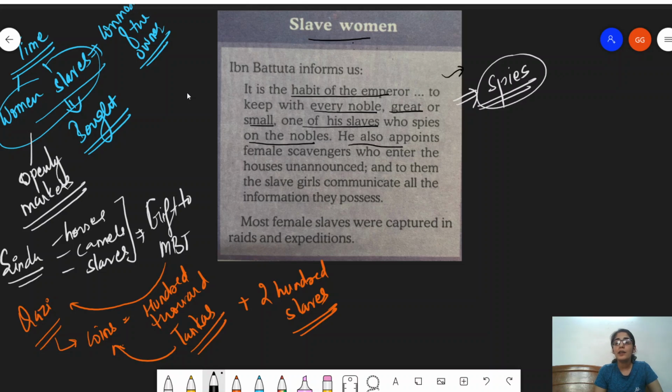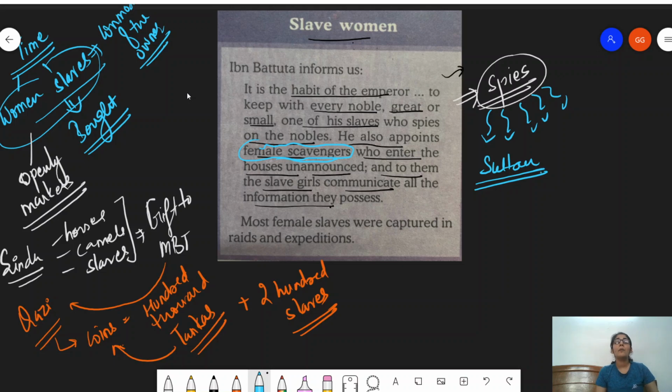He also appointed female scavengers who enter the houses unannounced, and then the girls would communicate all the information they possess. So these spies would communicate all the information that they have gathered about the concerned nobles to who? To the female scavengers. So you see, these were the works assigned to them. This is how the sultan would get to know about what was going on in his kingdom, how the nobles were behaving, were they being subservient to him or not. So this is how the women slaves were basically used.